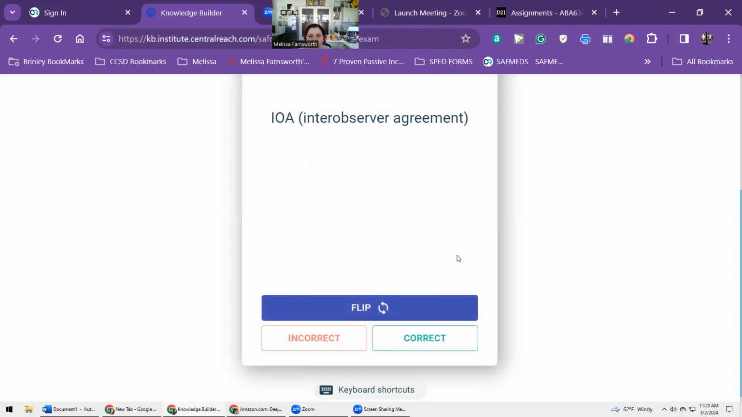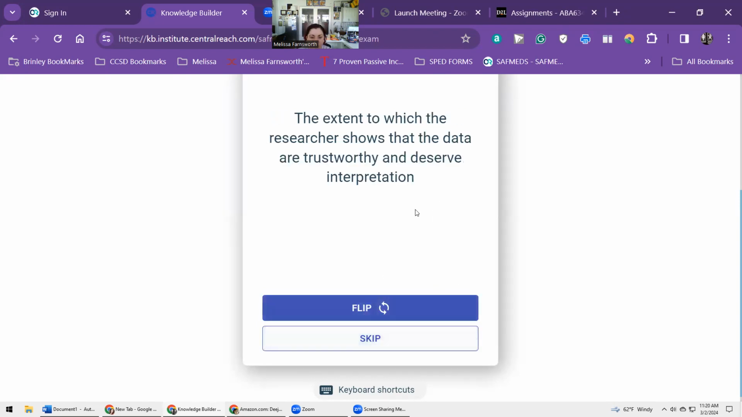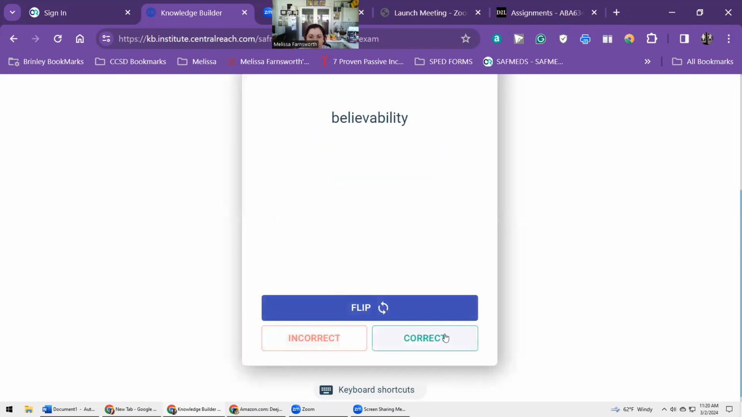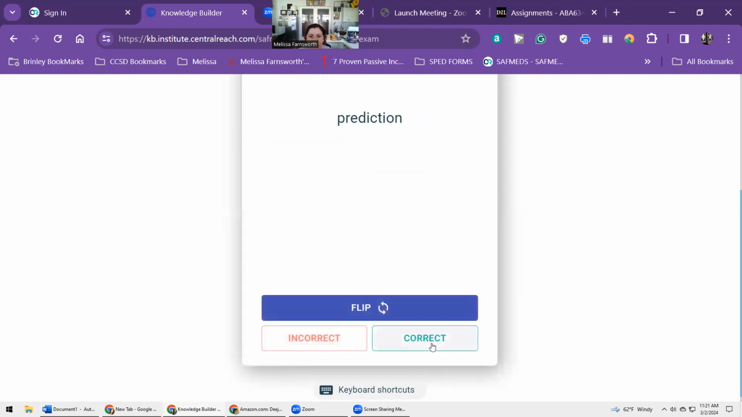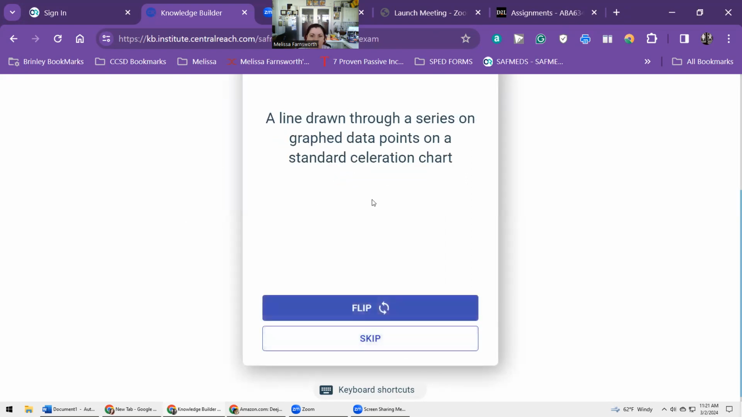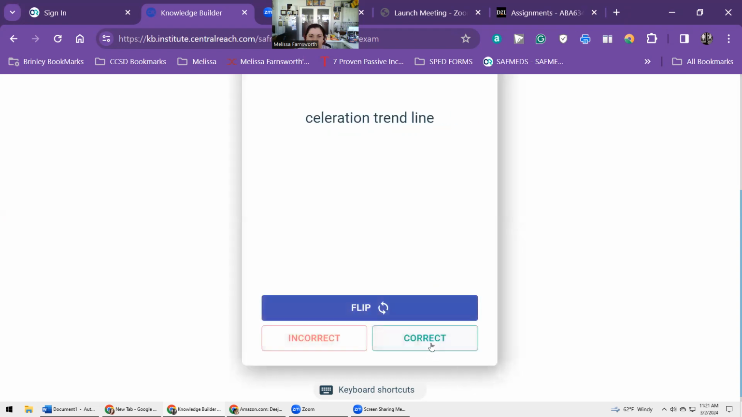IOA, Inter-Observer Agreement. The extent to which the researcher shows that the data are trustworthy and deserve interpretation. Believability. Verification substantiates the accuracy of the original blank of continued stable baseline responding. Prediction. A line drawn through a series on graphed data points on a standard acceleration chart.